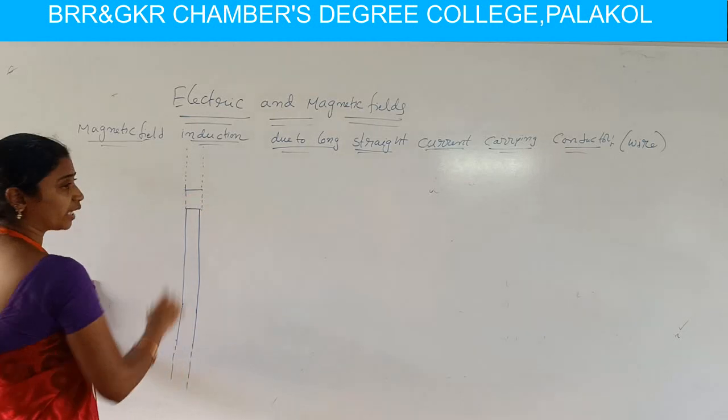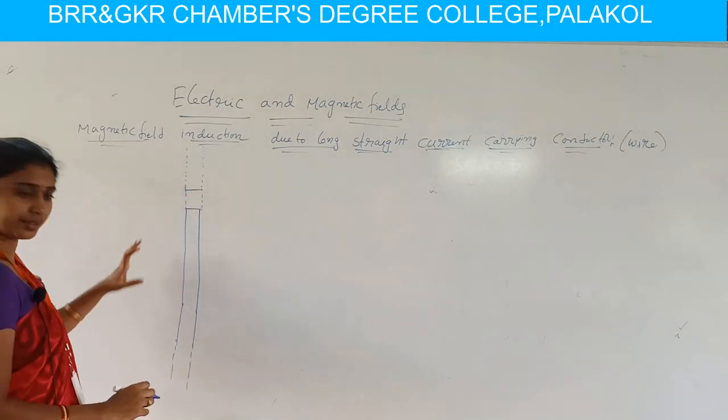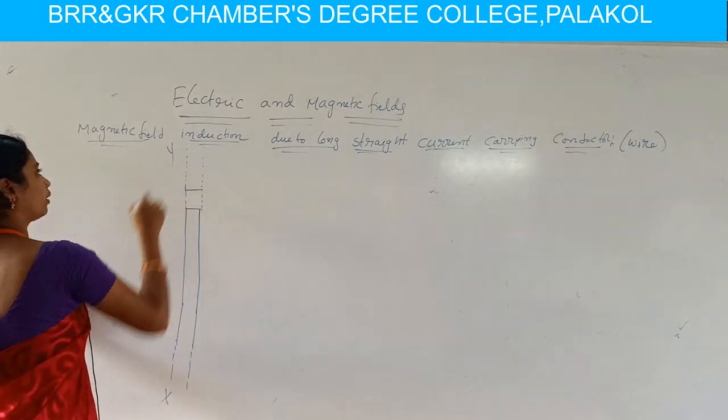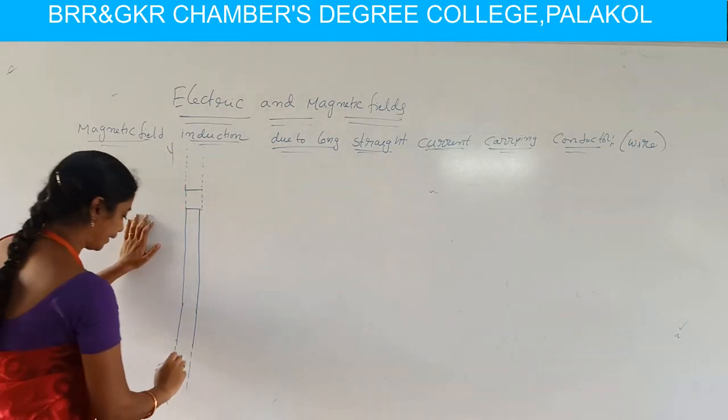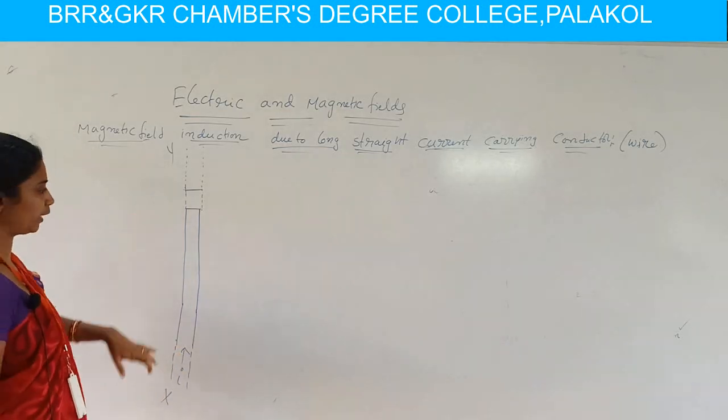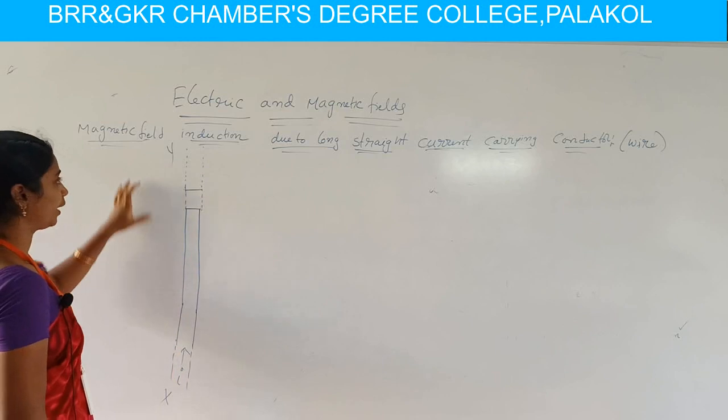Okay, this is the infinite long straight current carrying conductor. This is named as X, Y. Here current I is flowing through this conductor. We assume current I is flowing through this conductor XY.